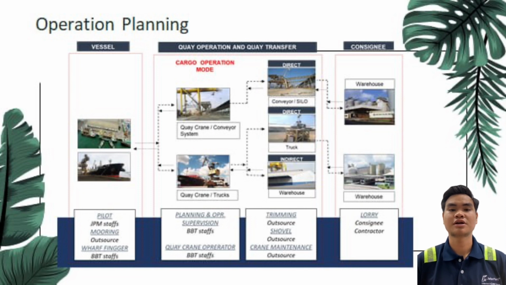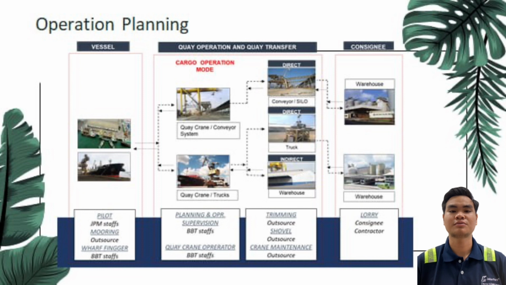Then, document and record keeping. Throughout the operation planning flow, it is important to maintain accurate records of all cargo movement, including receiving, storage, and shipping. This involves documenting information such as the cargo type, quantity, and destination, as well as any special handling instruction or issue that arises.